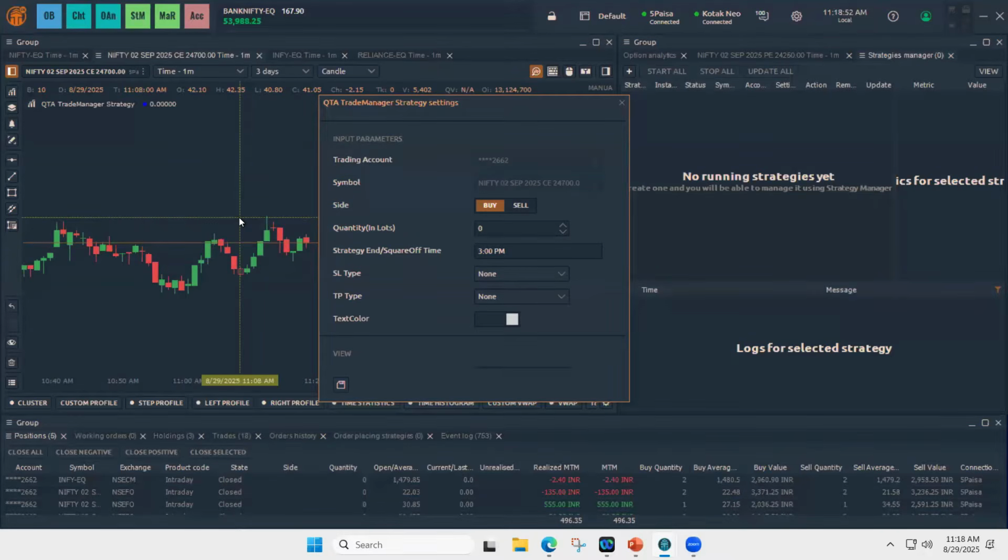So these algos are mostly execution based algos. These are not recommended for running overnight or throughout the day, I would say.